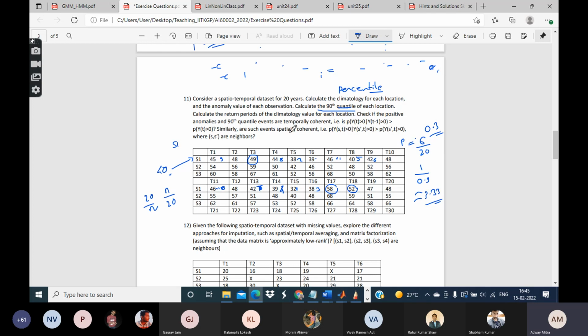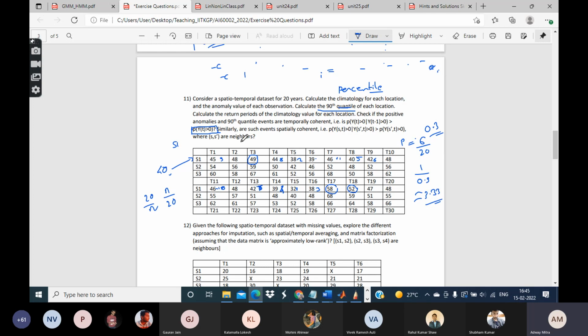First of all, I will have to calculate this probability. Let's focus on location S1. First, I will calculate how often I get a positive anomaly. You have already calculated the anomaly value for each of the observations. That is, you have subtracted the climatology and got the anomaly values. This is the X table, and you have converted it into the Y table.